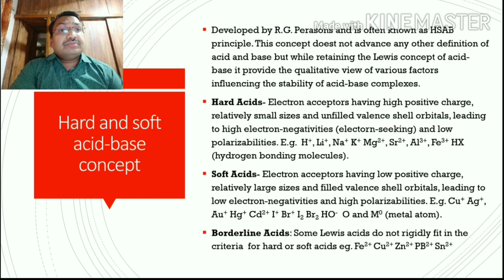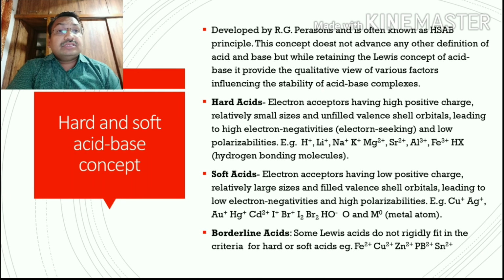Generally, electron accepting with high positive charge means high positive density on the radicals, and the atoms are small in size. Their unfilled valence shell means the shells are generally unfilled with electrons. Leading to high electronegativity means they attract electrons more, and low polarizability means their polarizability is low.